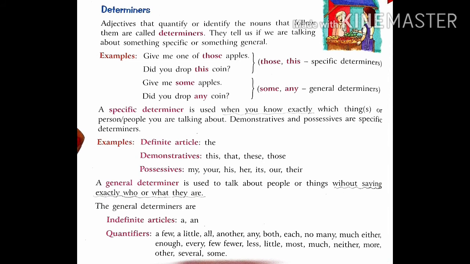Now the first one, specific determiners. A specific determiner is used when you know exactly which things or persons, people you are talking about. So in specific determiners, we know exactly what thing, person, people we are talking about.